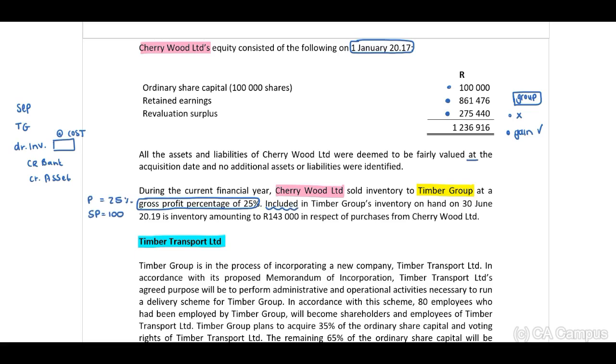Included in Timber Group's inventory on hand on 30 June 2019 is inventory amounting to 143,000 in respect of purchases from Cherrywood. Remember, our associate sells to the investor. Therefore, there will be unrealized profit included. Let me just write this out. Unrealized profit included in the profit or loss relating to our associate. And as always, guys, you need to remember your tax.